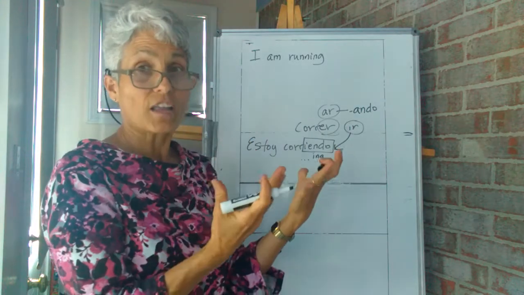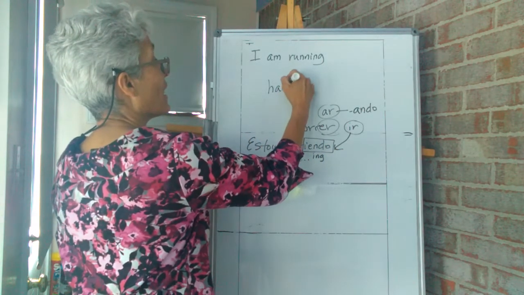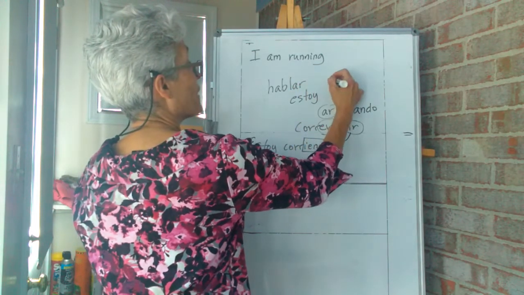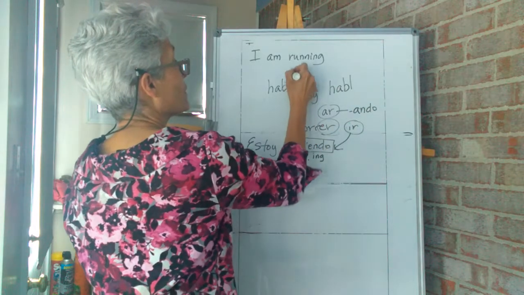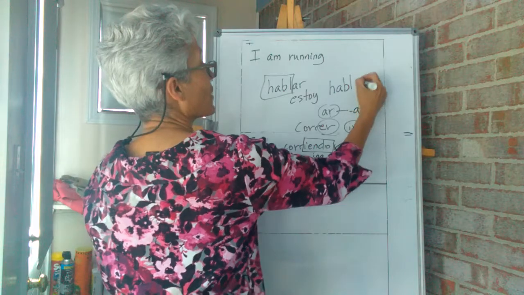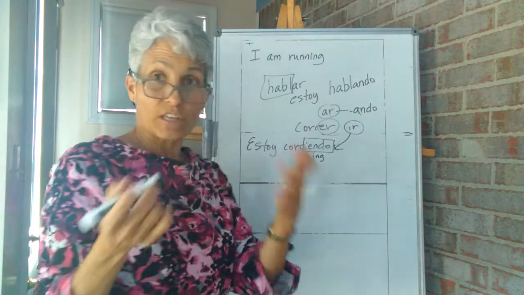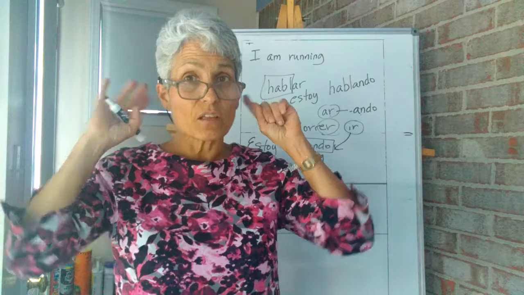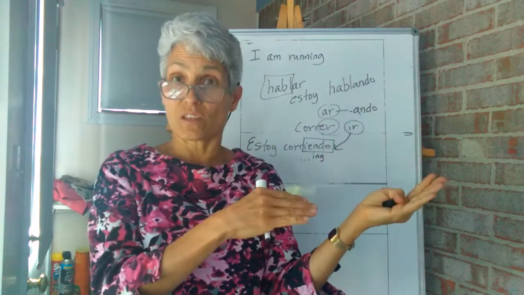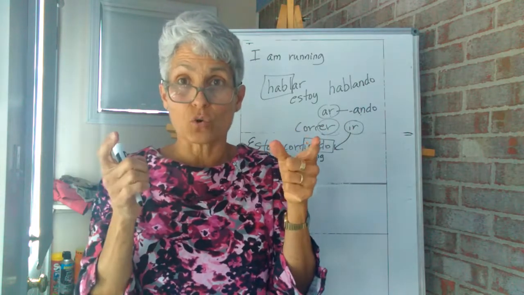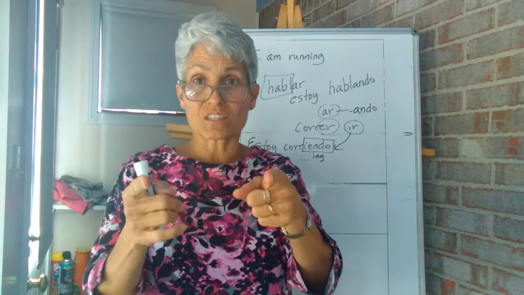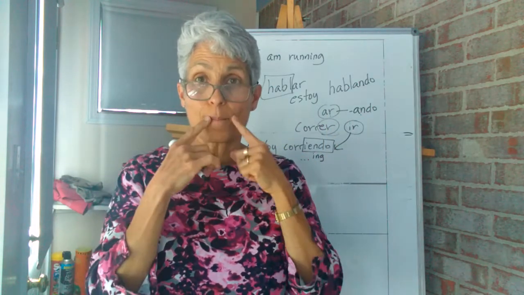There's yendo for ER, IR verbs, and ando for AR verbs. So if I was talking, which is hablar, I would say estoy. I would take the stem of the verb. This is the stem. Don't use the AR, and then because it's an AR verb, I would say hablando. I am talking to you right now. You guys are listening. Ustedes están. I use están because están goes with ustedes. And then I would say escuchando because the verb is escuchar. Escuchar is to listen. Escuchando. Ustedes están escuchando. Yo estoy hablando.